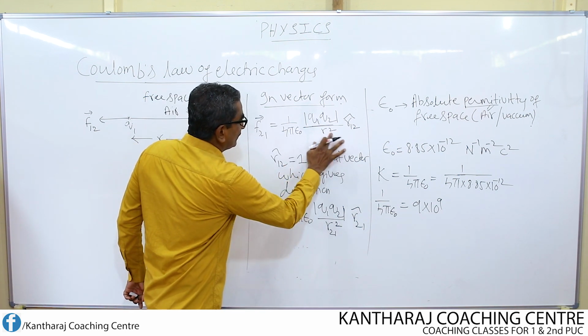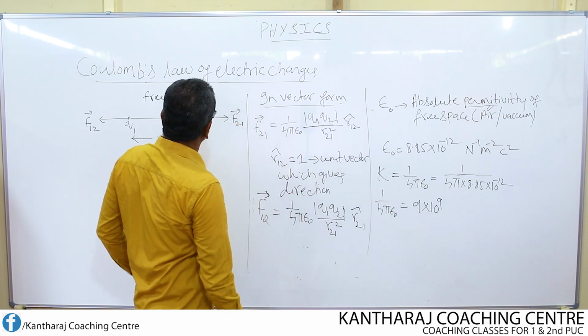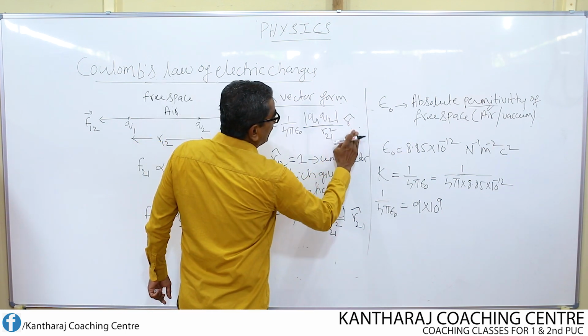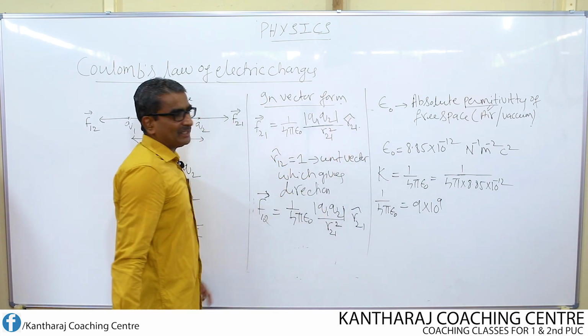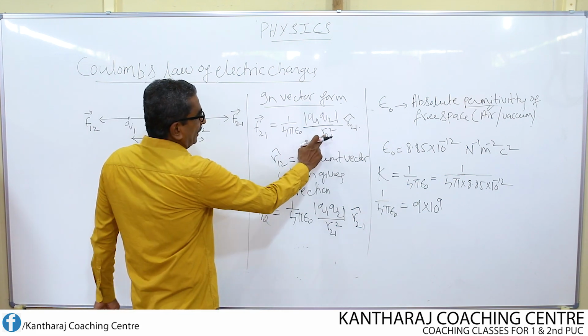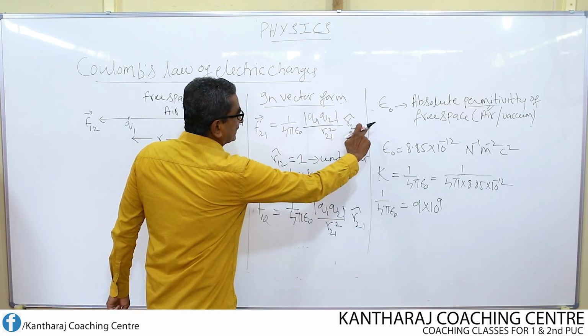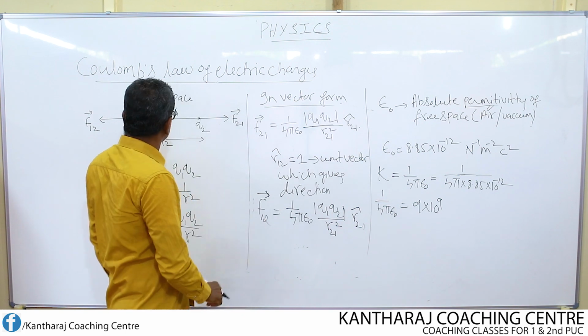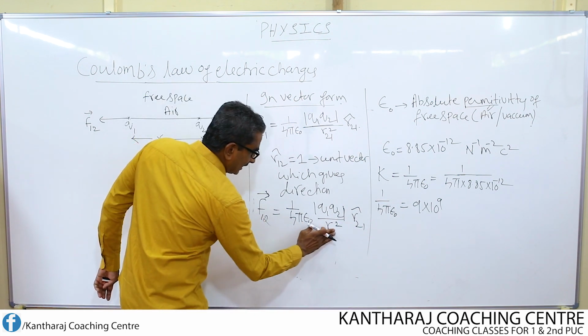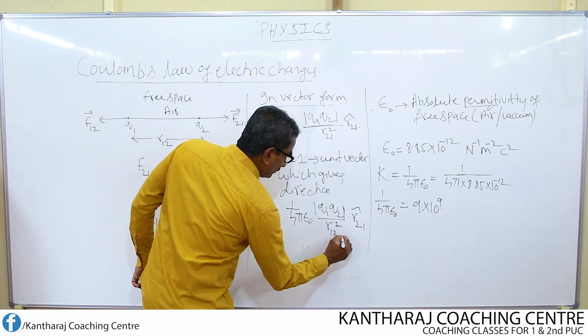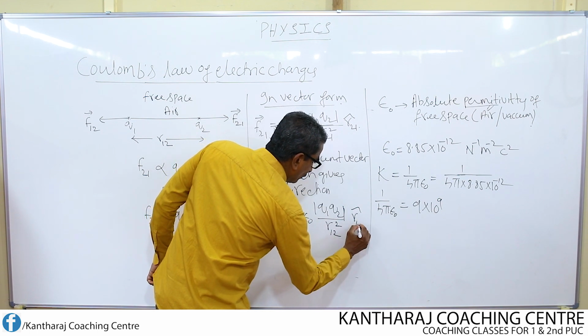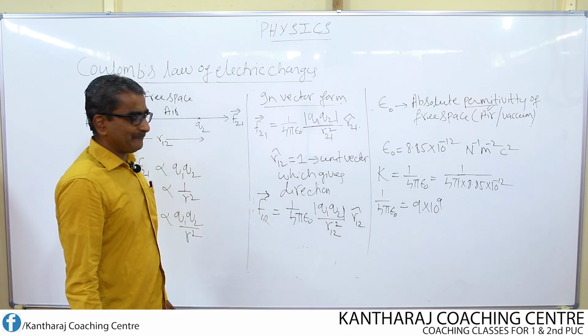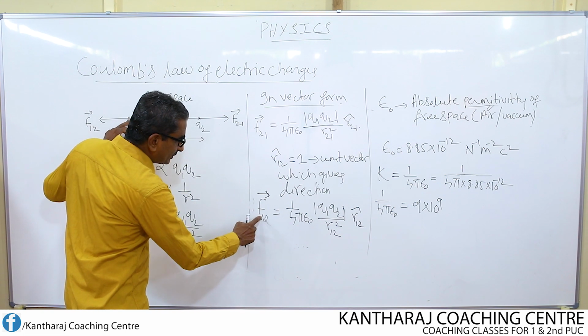Here also it should be 21, and here also it should be 21. One correction: R21, R21, all subscripts remain the same. Force on Q1 due to Q2.